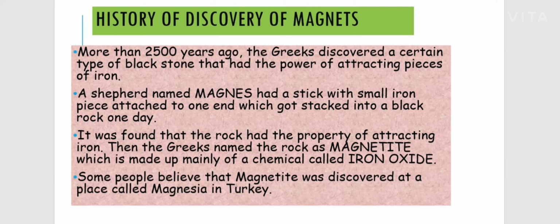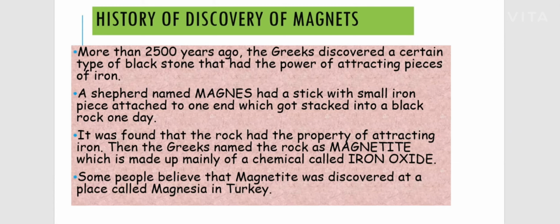How was it discovered? My first slide gives the history of magnets. It happened around 2500 years ago. In 2500 years ago, this incident happened that led to the discovery of the natural magnet, magnetite.